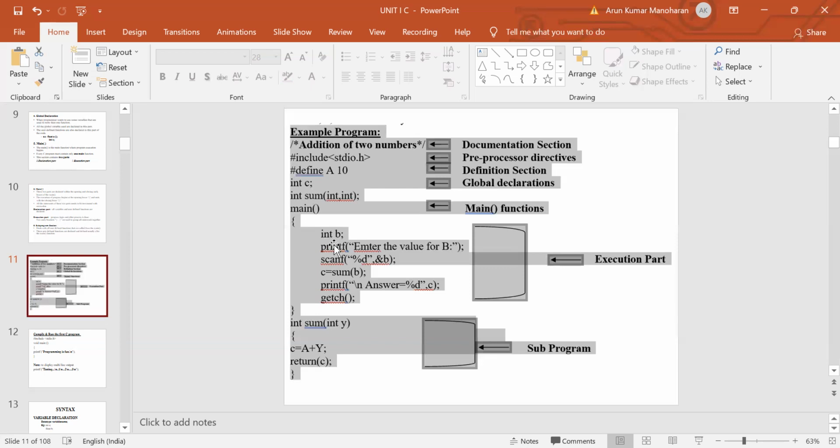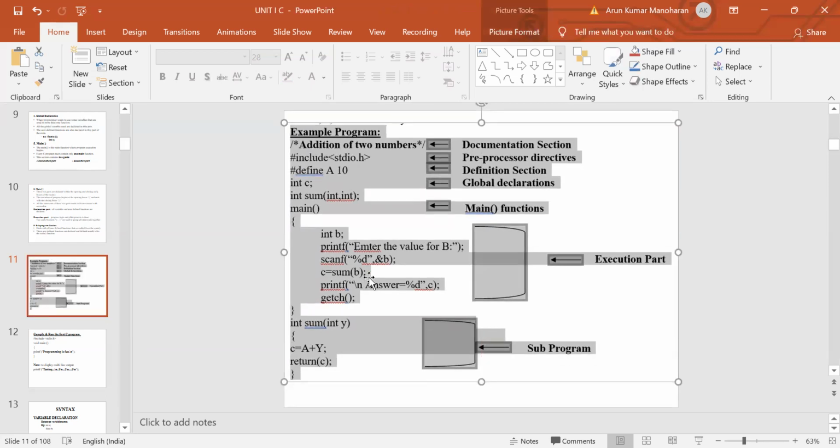Followed by the printf function. By using the printf function, we can display values. And then by using the scanf function, we can read a value from the user. Followed by this is a function call, c equal to sum of b. Here we are calling the function sum.